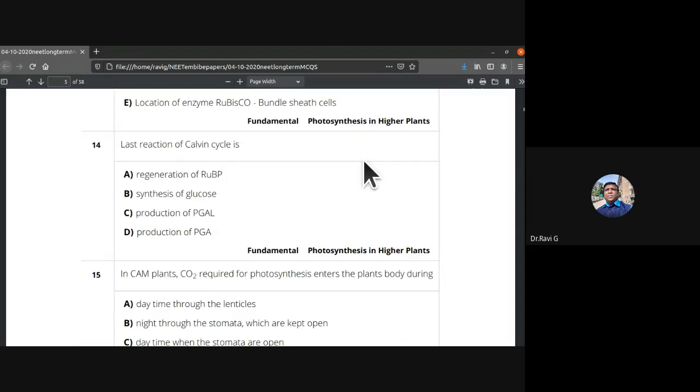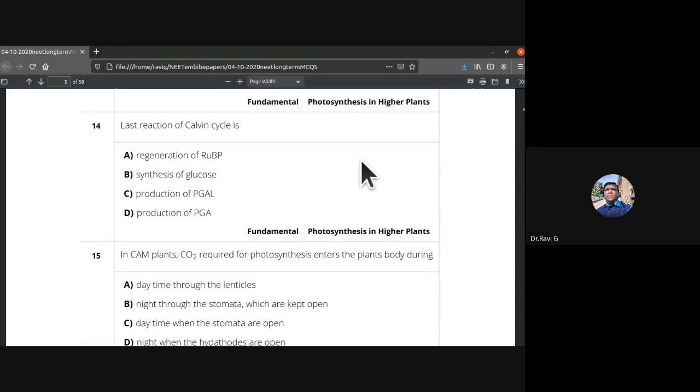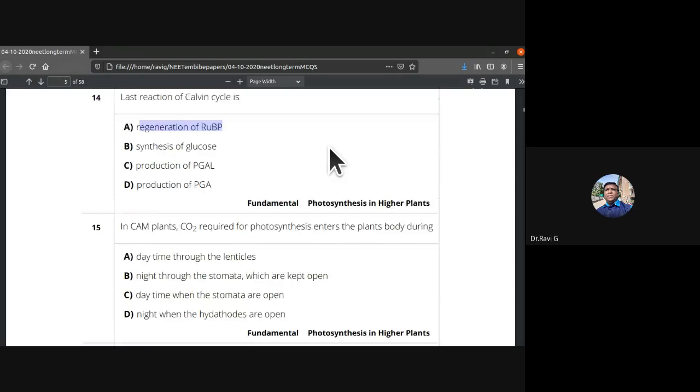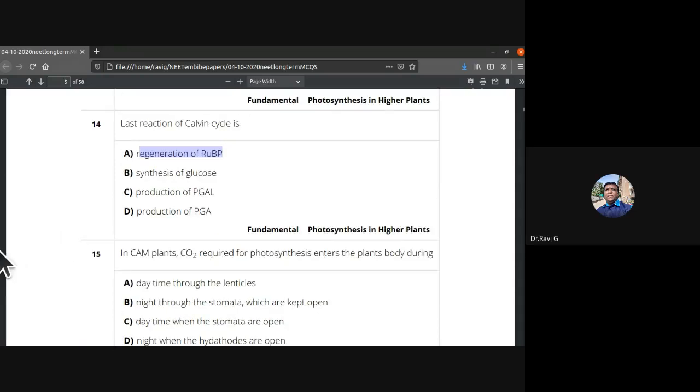Last reaction of Calvin cycle is regeneration of RuBP, isn't it? Last reaction of Calvin cycle is regeneration of RuBP. So the 14th one, the answer is A.